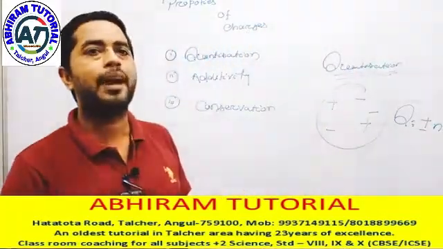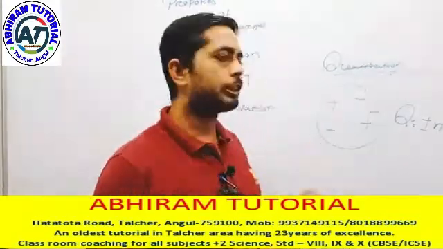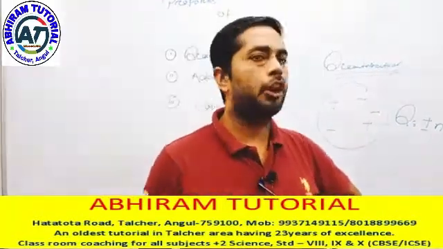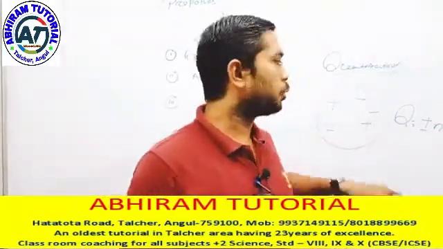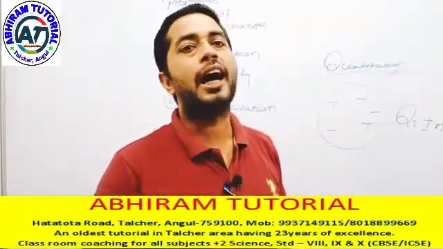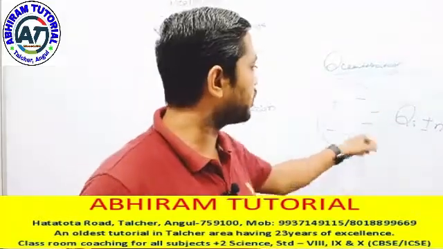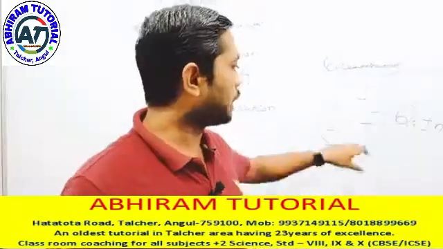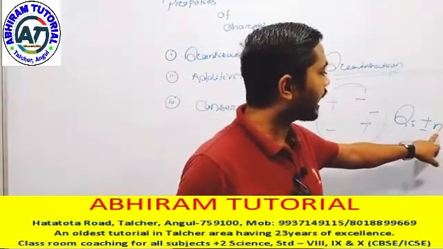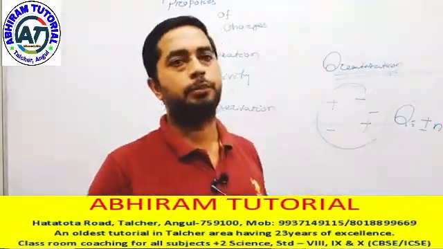So what do you mean by this? The total charge of the body can be calculated by plus or minus n e. That means the total charge is an integral multiple of the charge of the electron. The statement of quantization of charge is: the total charge of the body is an integral multiple of the charge of the electron.